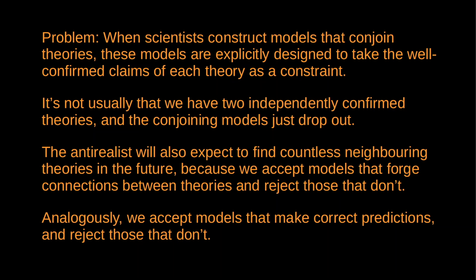Obviously, when we look at future science, assuming it works the same way as present science, we should expect to find models and theories that make lots of correct predictions that are empirically, or at least approximately empirically, adequate. It's just the same. It's the same thing with neighbouring theories, right? We're intentionally constructing models that forge connections between theories. So maybe an anti-realist can, instead of saying the reason for this is truth, say the reason for this is because this is what we're intentionally constructing. Maybe.